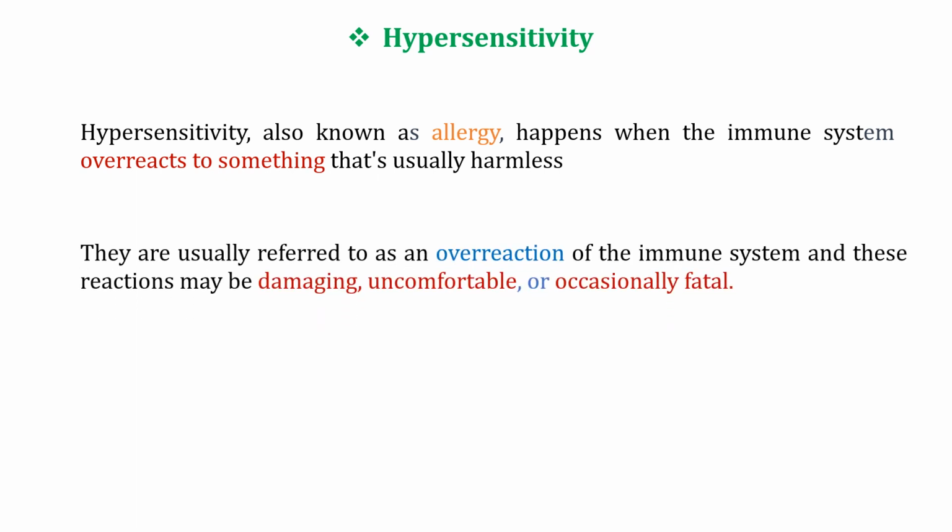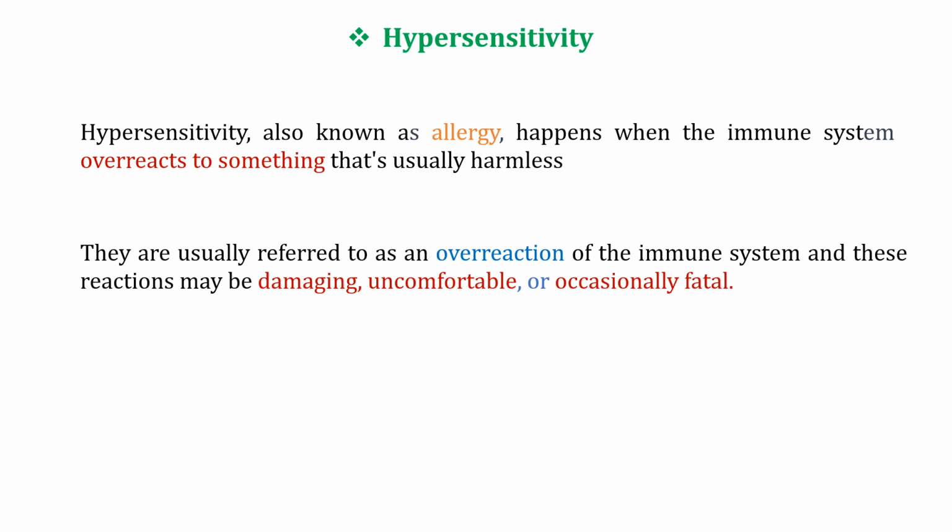It is usually referred to as an overreaction of the immune system, and this reaction may be damaging, uncomfortable, or occasionally fatal. It refers to undesirable reactions the normal immune system produces, including allergies and autoimmunity.